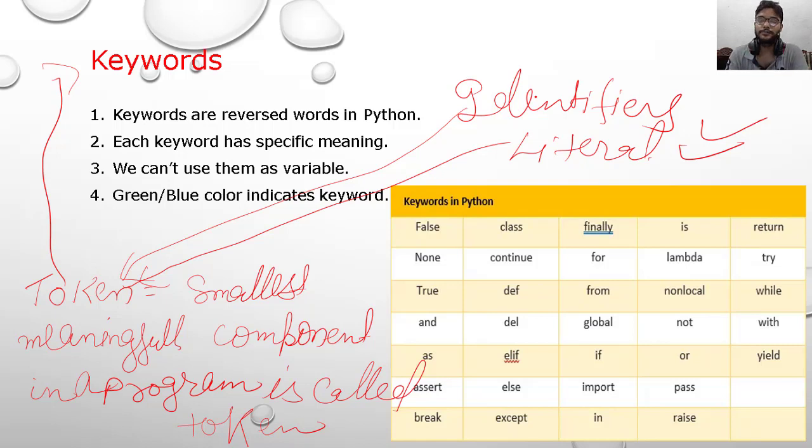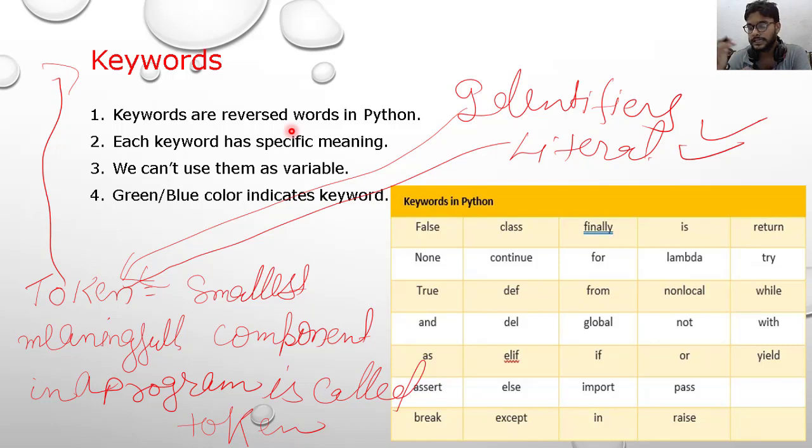And today we are going to start with keywords. In our previous lecture, we studied up to the tokens part. In this part, we are going to study keywords. So what are keywords? Keywords are reserved words in Python. These are words which are already reserved in Python. If you write these, then Python will understand some meaning. You don't use these keywords as a variable because these are reserved and they have some value.